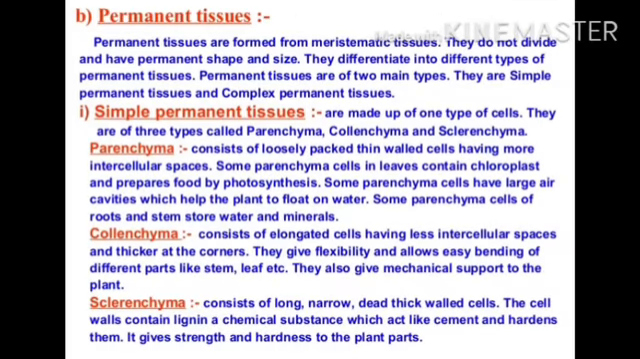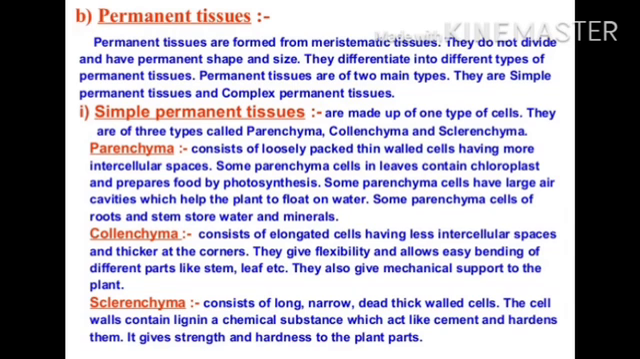Now the permanent tissues. Permanent tissues are formed from meristematic tissue. They do not divide and have permanent shape and size. That differentiates two different types of permanent tissues. Permanent tissues are of two main types. They are simple permanent tissues and complex permanent tissues. First we start with simple permanent tissues. Simple permanent tissues are made up of one type of cell. They are of three types called parenchyma, collenchyma and sclerenchyma.